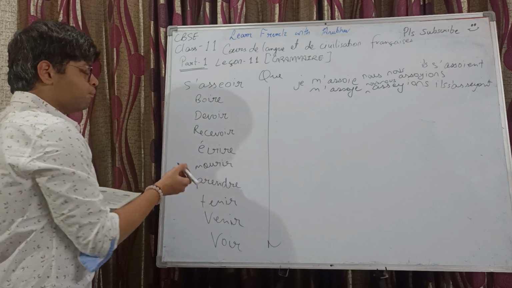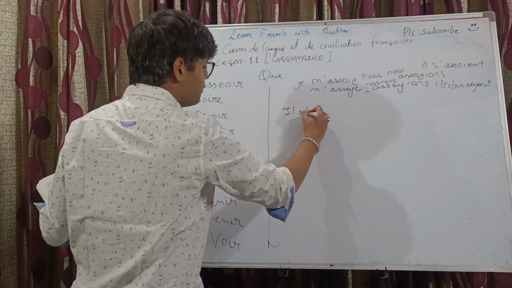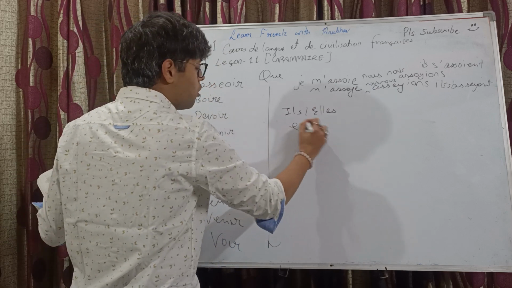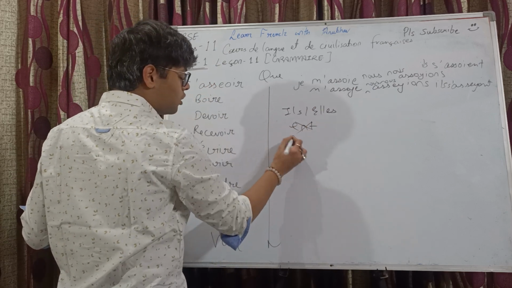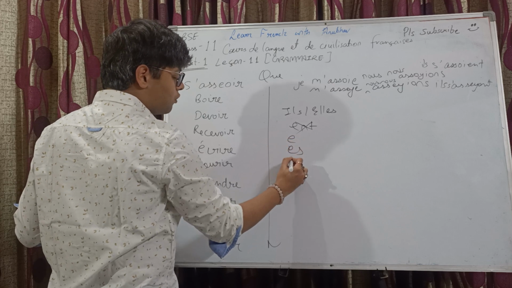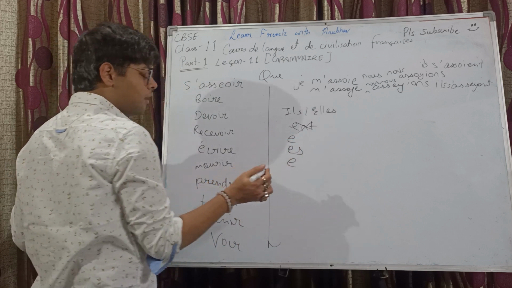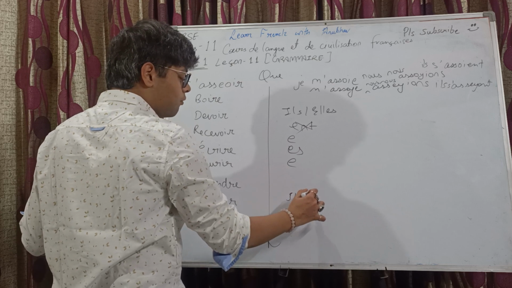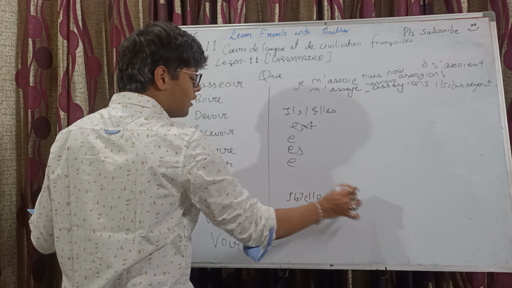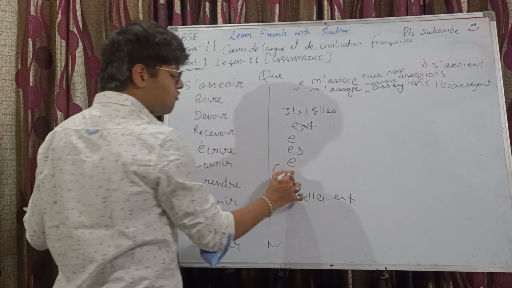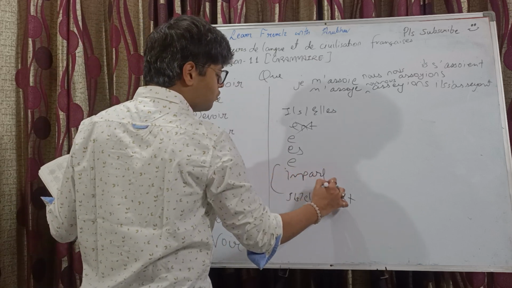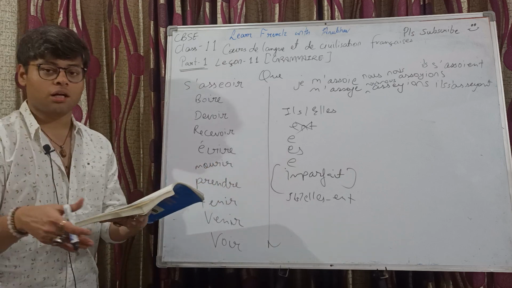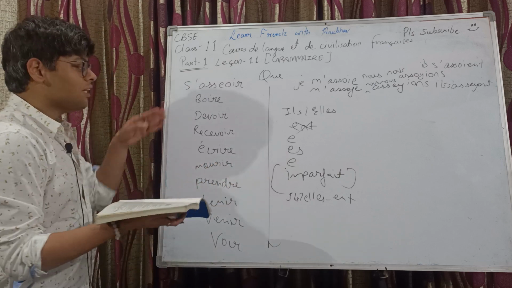So we know the conjugation rule for the verbs in subjunctive apart from the exceptions. What is it? We take the third person plural present tense conjugation, drop ent, and add the endings: e for je, es for tu, e for il and elle, and for ils and elles simply ent. For nous and vous we take the exact conjugation of imparfait. The same thing is followed for these verbs as well.